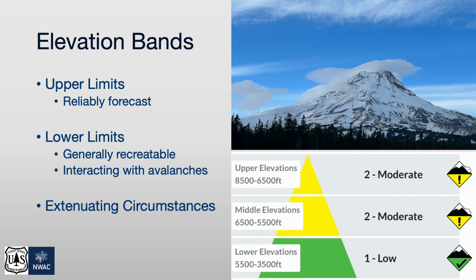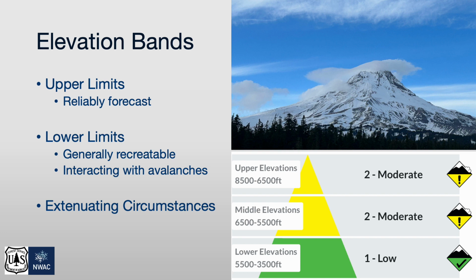We also provide upper and lower limits to our avalanche forecast. Here in the Northwest, we can have snow from near sea level to 14,411 feet. These limits indicate the general terrain we are considering when producing any day's avalanche forecast. The upper limit indicates the elevation band where we can reliably gather data, track conditions, and routinely forecast.